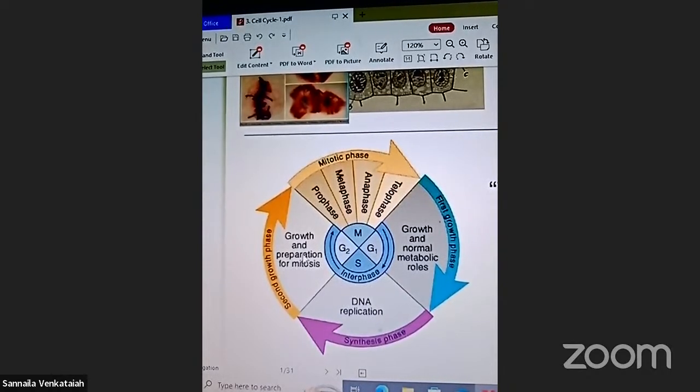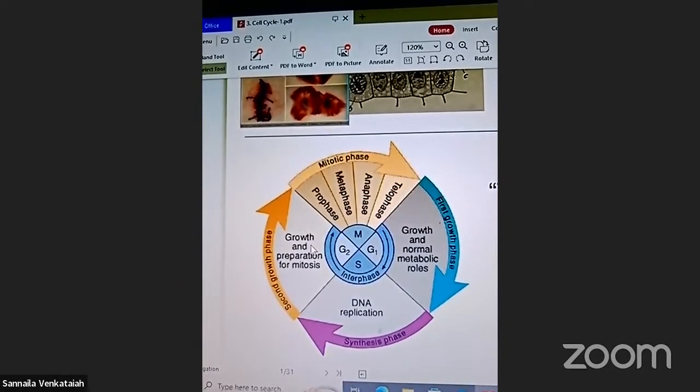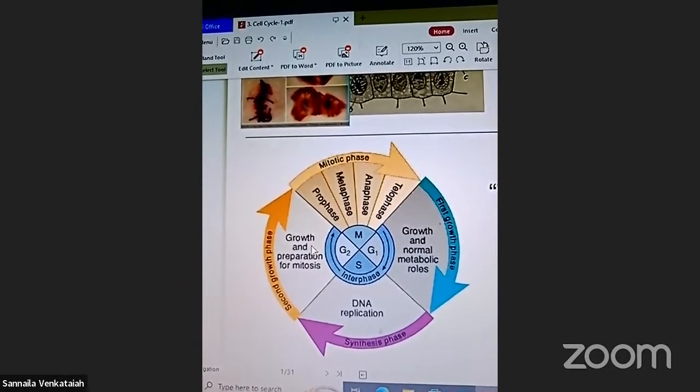Equal distribution as well as cell division takes place through mitotic division and meiosis division. The mitotic division has prophase, metaphase, anaphase, telophase. These are the mitotic phase.